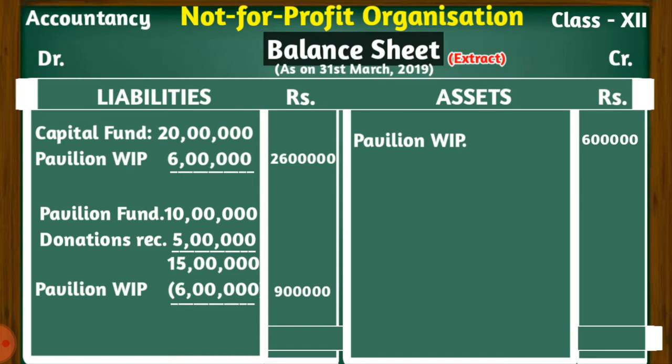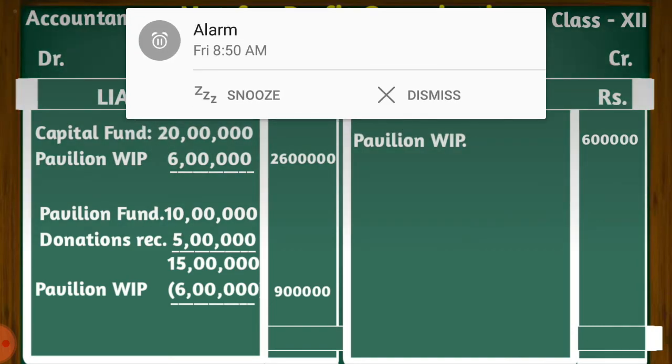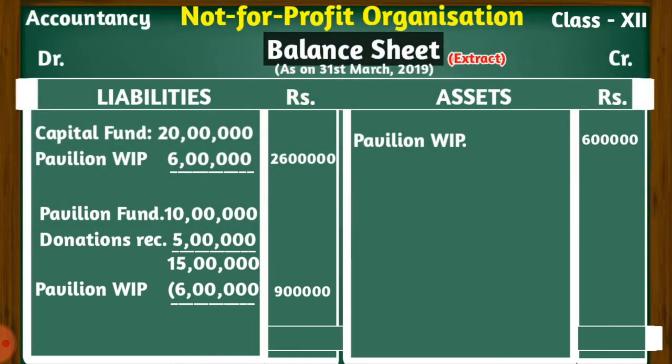Now, before we end today's class, the last item, let me tell you, is in case the expenses in a particular year exceed the available amount in the fund.